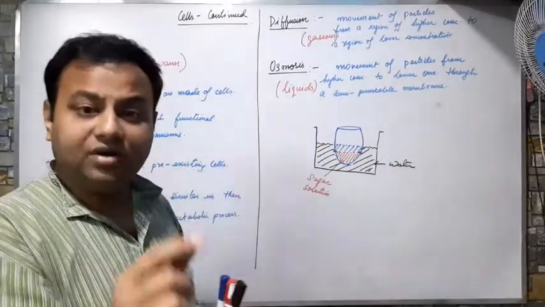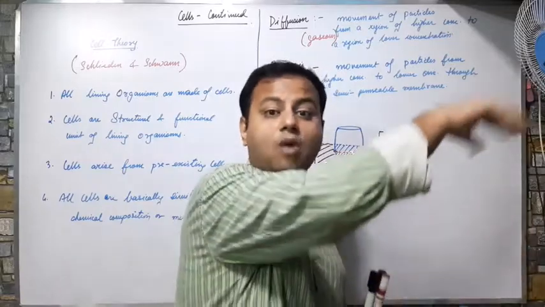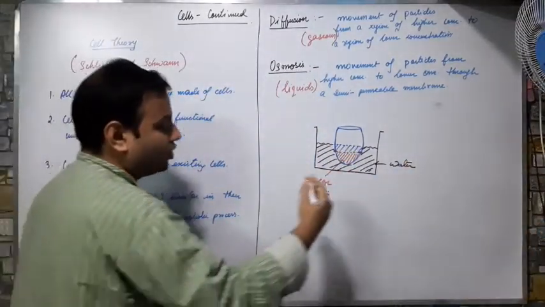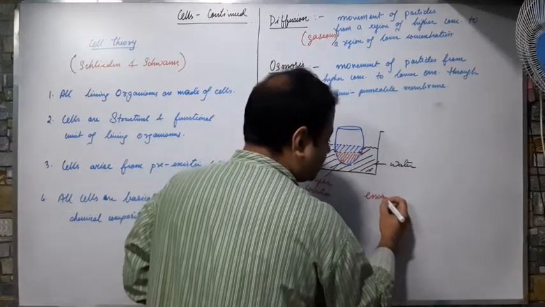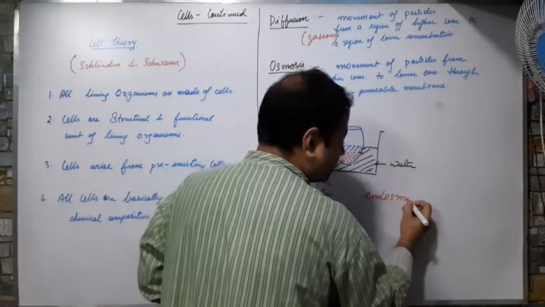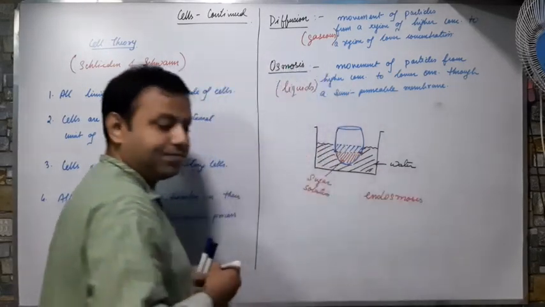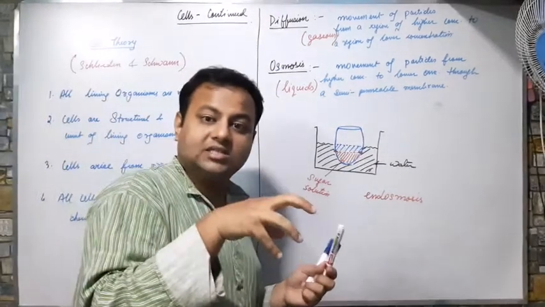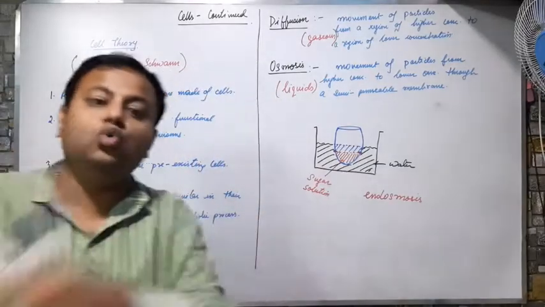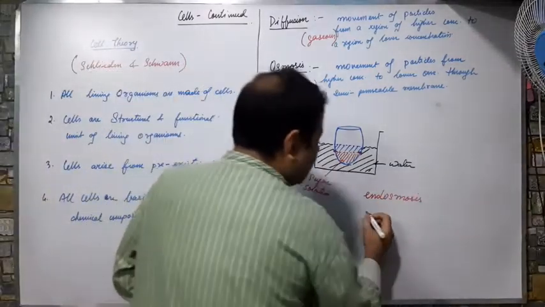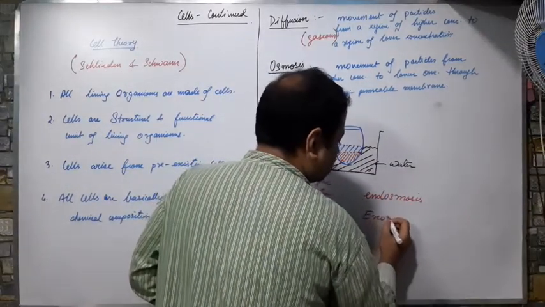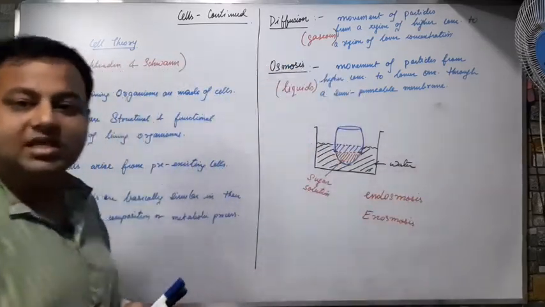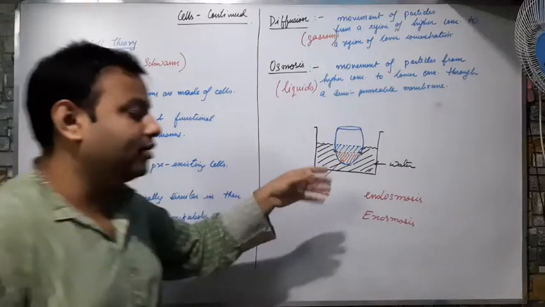Similarly, if the substances from outside are coming inside the cell, it is known as endosmosis. Endo means inside. But think of the opposite situation. If substances are going from the cell to the outside, it is known as exosmosis. Endosmosis and exosmosis. What is endosmosis?